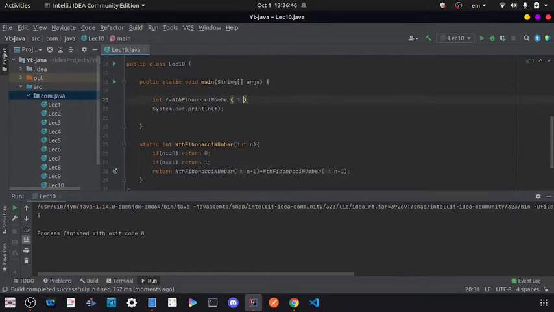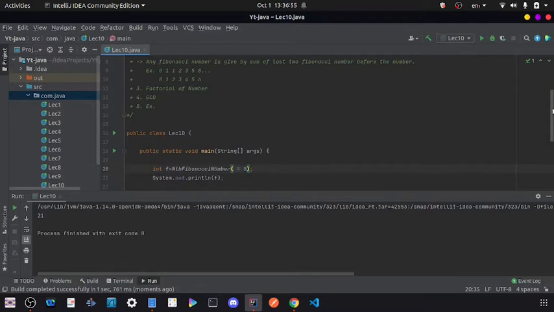If I write 8 here, what do you think our output is? Our output will be 21. The 8th Fibonacci number is 21, right? Let's write 6 here. So here you can see that we get 8, and for that 21, the next Fibonacci number will be 5 plus 8. What is 5 plus 8? Quickly, 13. What is our 7th? 13. And what is our 8th? 21. Let's just run it.